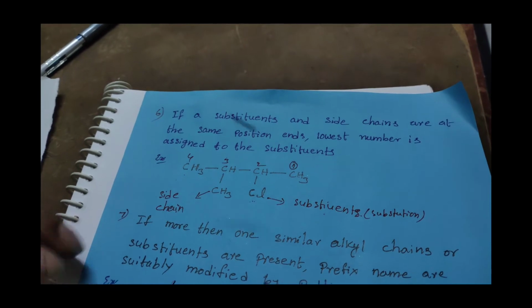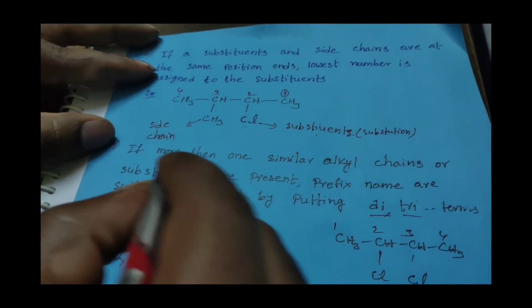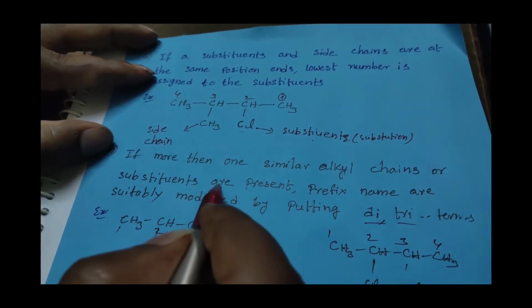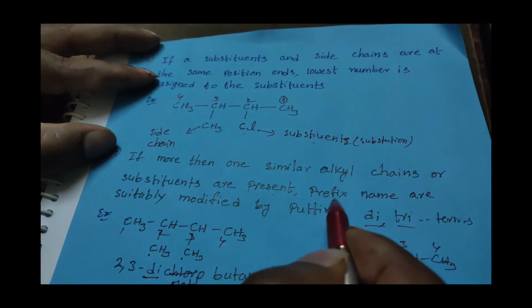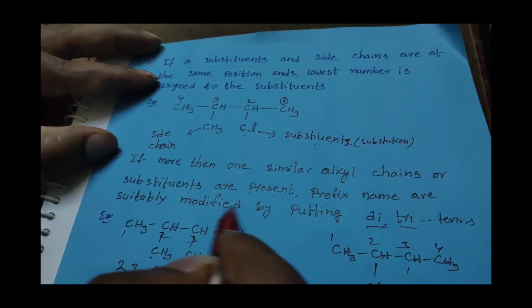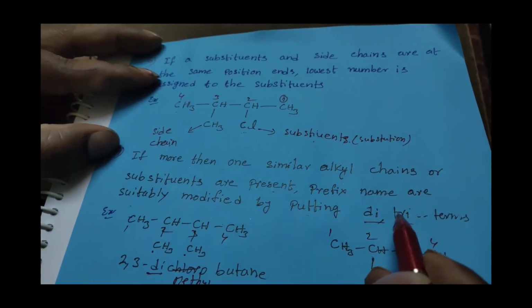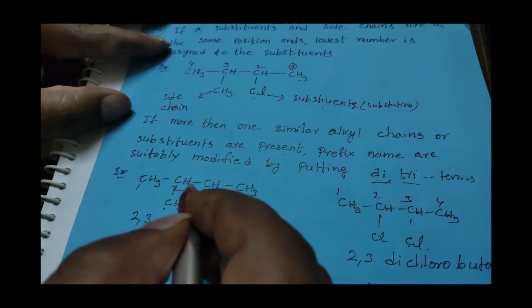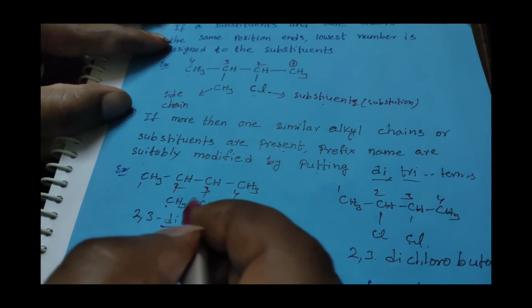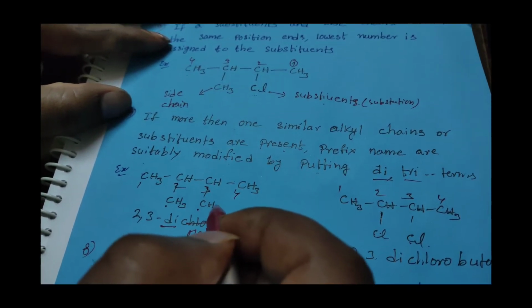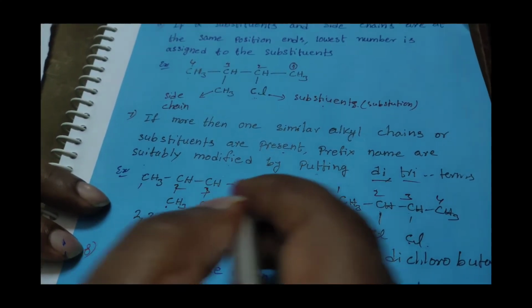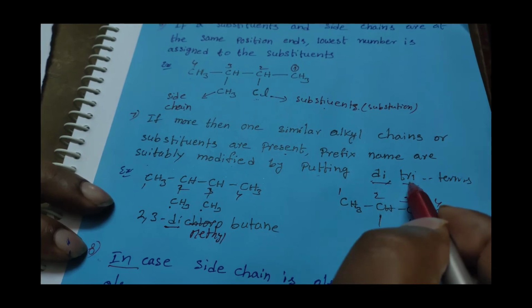And the next rule: if more than one similar alkyl chain or substituent is present, the prefix name is suitably modified by putting di or tri. In case the given chain has 2 or more alkyl groups present at the carbons, we use words like di and tri.